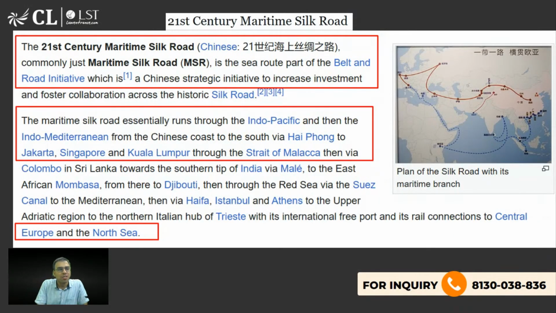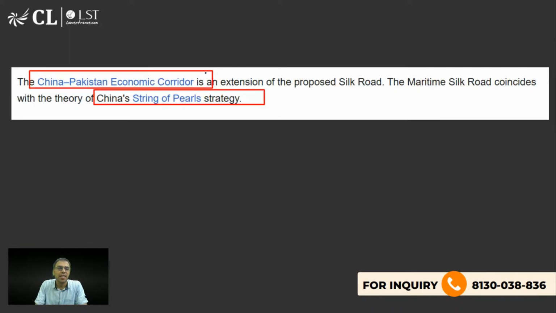Now, even today, what we call the 21st century Maritime Silk Road, this is the modern day Maritime Silk Road, which is the current part of the Belt and Road Initiative. They are also planning to connect it to the rest of the world. One example is CPEC, another is the string of pearls policy.